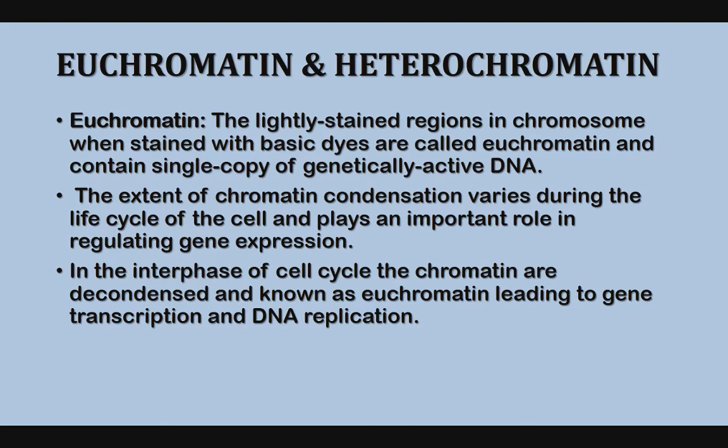The extent of chromatin condensation varies during the life cycle of the cell and plays an important role in regulation of gene expression. So this portion is mainly responsible for functional aspects of the cell, that is gene expression, that is protein synthesis. In interphase of the cell cycle, the chromatin is decondensed and known as euchromatin, leading to gene transcription and DNA replication. So in interphase, when we observe the cell cycle, the decondensed form of the chromosome is called euchromatin. So it leads to gene transcription as well as DNA replication.